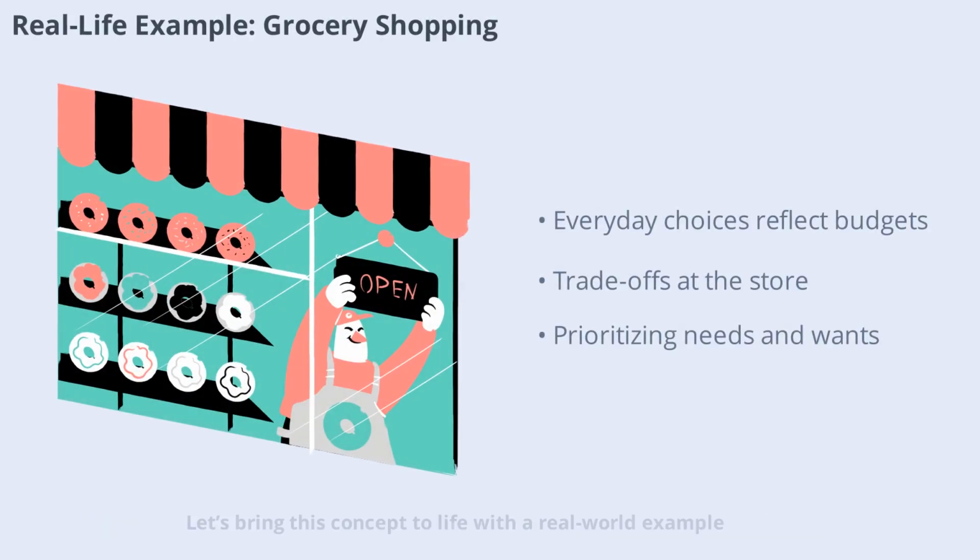Let's bring this concept to life with a real-world example. Imagine you're at the grocery store with a $50 budget. You have to decide how much to spend on fruits, vegetables, snacks, and drinks. Each choice you make affects what else you can buy. If you splurge on premium coffee, you might have to cut back on snacks. This everyday scenario perfectly illustrates how budget constraints shape our decisions and force us to prioritize.